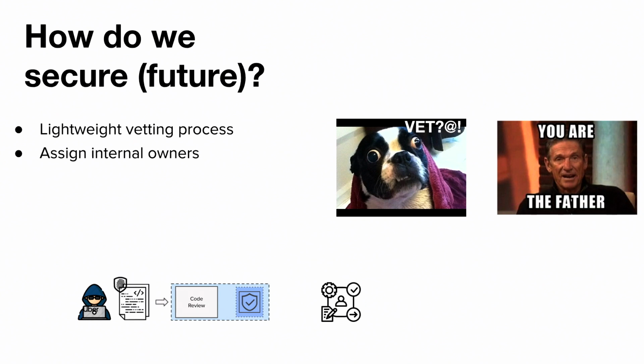We have a little inventory system that tells us, okay, if this is a new dependency from the global context, let's kick off a new vetting process. Alternatively, if this is a new dependency from the repo local perspective, the pull request author becomes the owner of that dependency for that repository. And now we also make a note of it in our inventory system. With this, all of our new third-party dependencies are somewhat accounted for, and we also have a level of verifiable attestation.